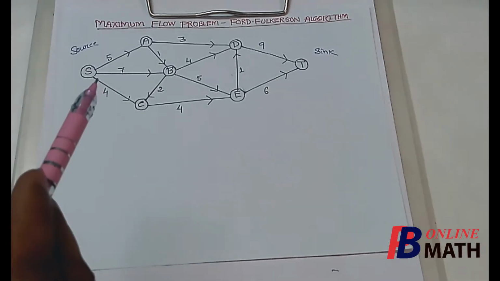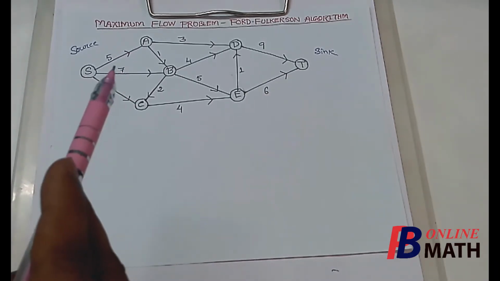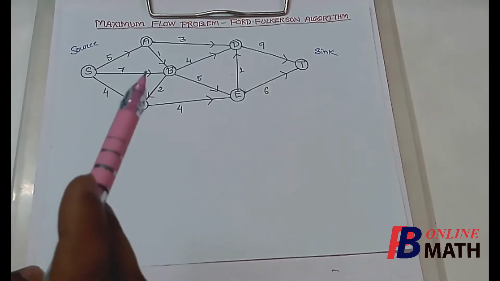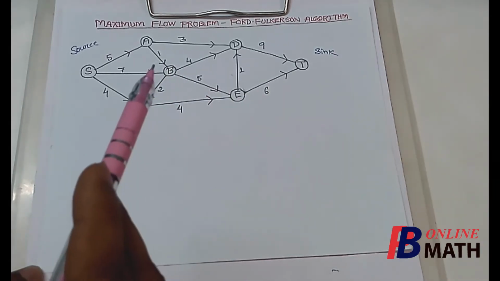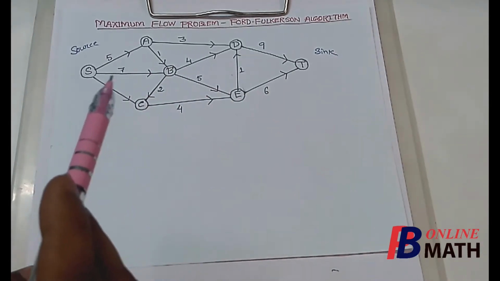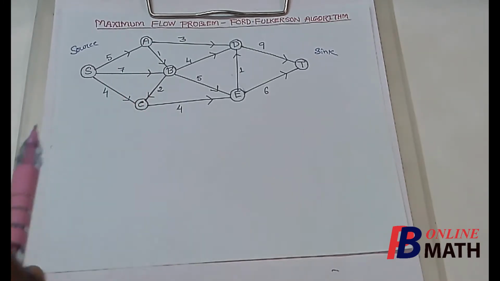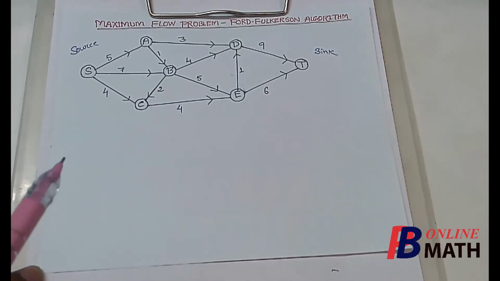As for example, the capacity of this arc SA, or this pipeline, is 5, and similarly for the other arcs, and the direction of the pipelines or the arcs are also given. So we can send the fluid from S to A, but we can't send any fluid from A to S. Now what is the maximum amount of fluid that can be sent from S to T?